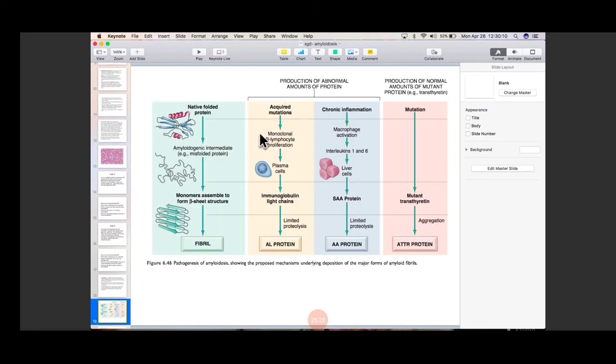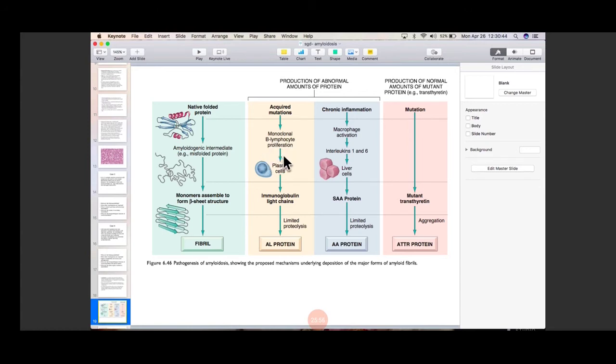Next, this is a small diagram showing how the AL and the AA proteins form in the body. There is a naive folded protein in which some mutations are occurring. These mutations can be acquired mutations or they can follow chronic inflammation. If there is an acquired mutation, which is seen mainly in multiple myeloma, there is monoclonal B lymphocyte proliferation. Plasma cells are formed from the B cells only and they are monoclonal. The most important term here is that they are monoclonal; they appear the same.